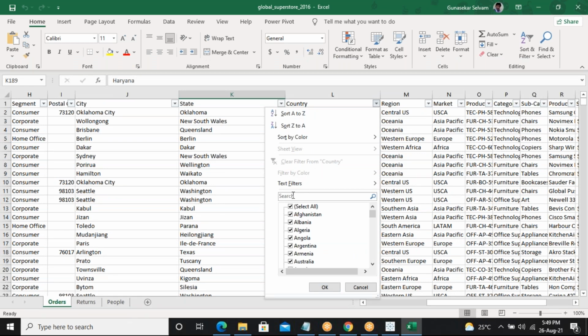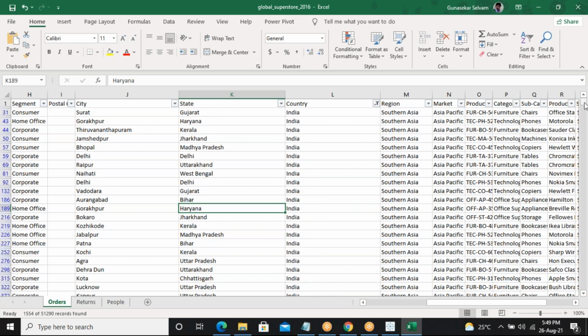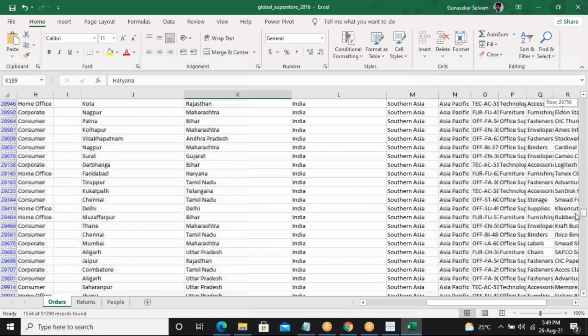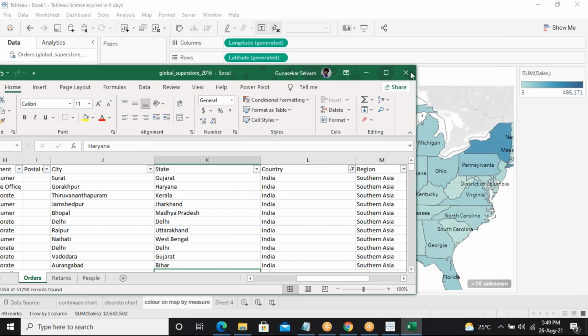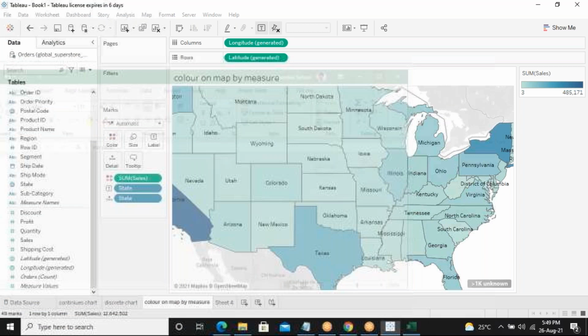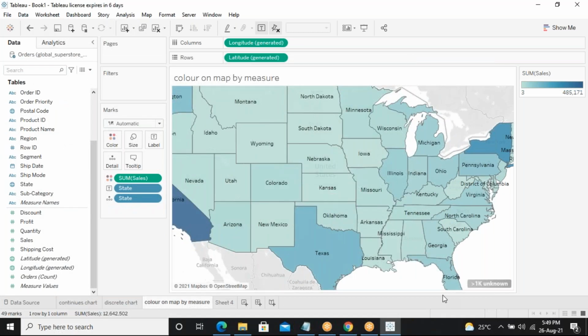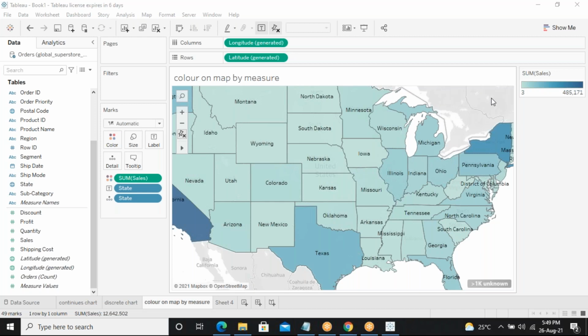Okay, just filter INDIA. Only these are India. So for you, you only get India, as I told you, because the location set for you in Excel is India. That means the location in the control panel of your computer has been set as India. For me I have set it as US. That is the difference why by default you get this one.